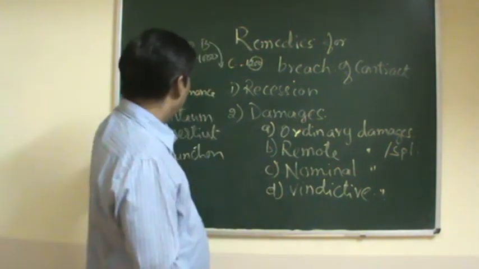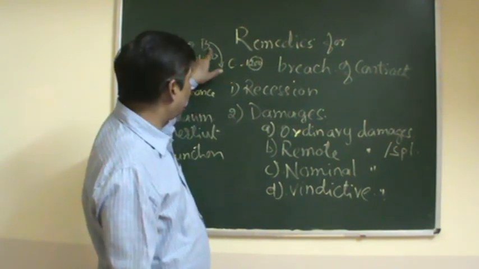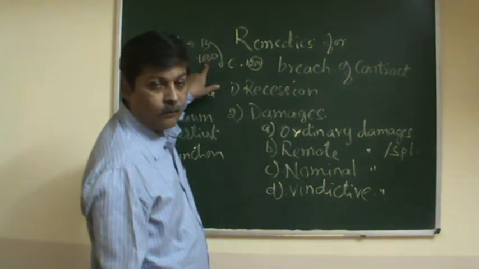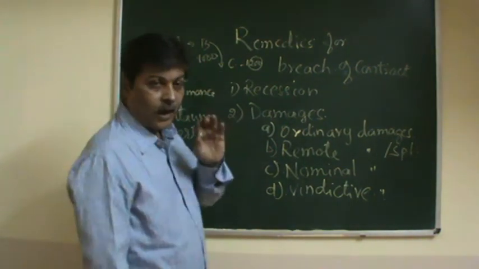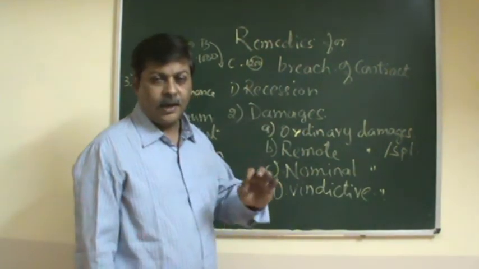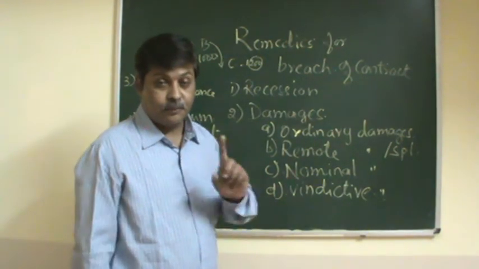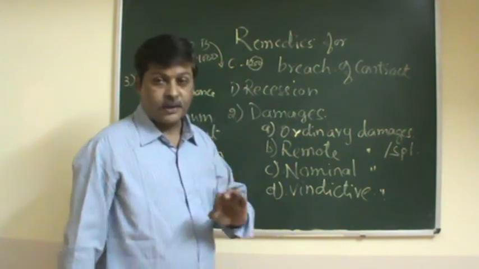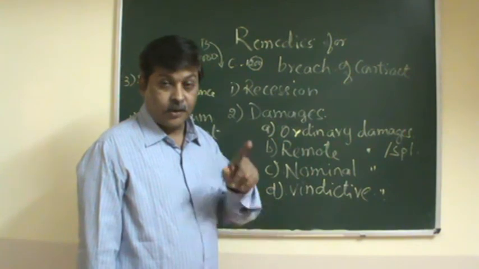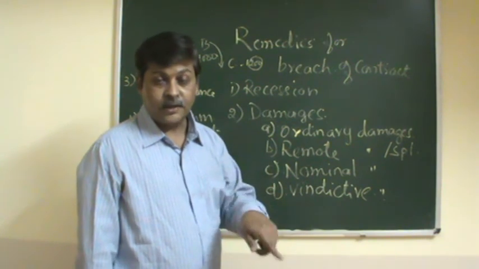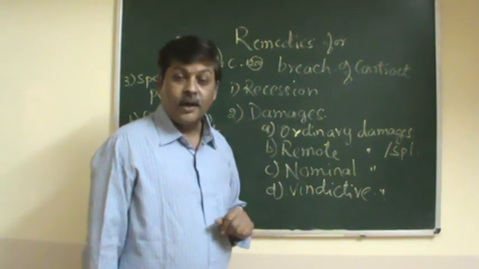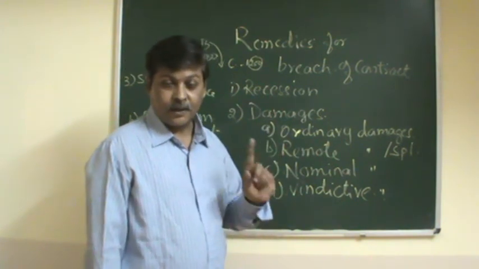For example, A has agreed to supply 1 ton of cotton for 1000 rupees, and B has agreed and is ready to pay 1000 rupees, but he puts a condition: you have to supply it on so and so date. The date is given because he says, I am sending this particularly to C and selling it at 1200 rupees per ton.